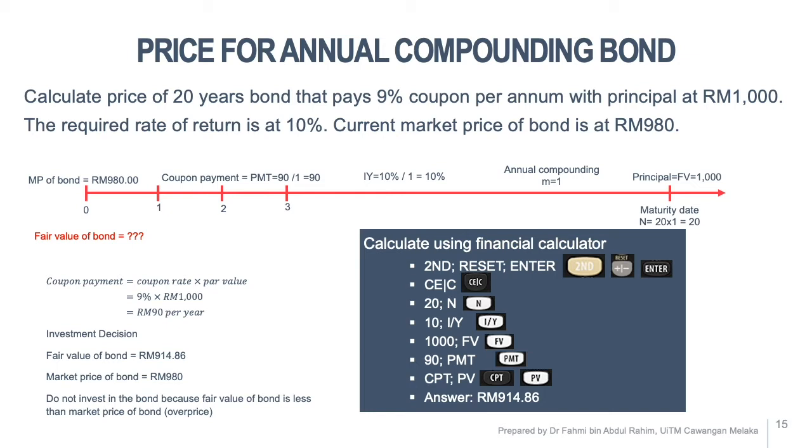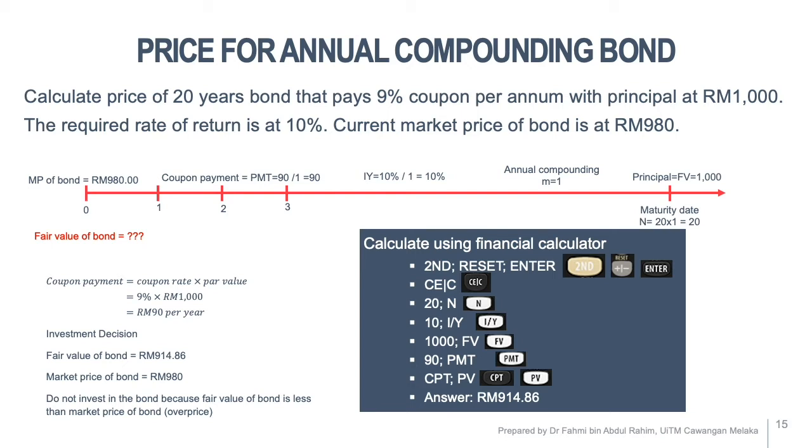So first, you need to clear the data in your financial calculator. You press second, reset, enter, CE/C. Then you plug in N equal to 20. That is the maturity period for the bond. I/Y is the required rate of return, 10%. You plug in 10. Future value is the principal, in this case 1,000. And then PMT is the coupon payment, 90 ringgit per year. Then compute PV, you get 914.86.